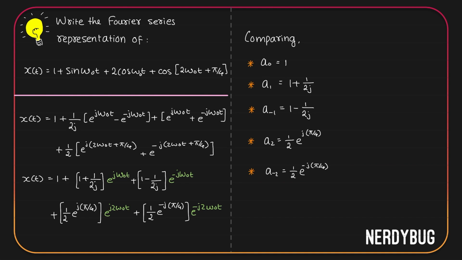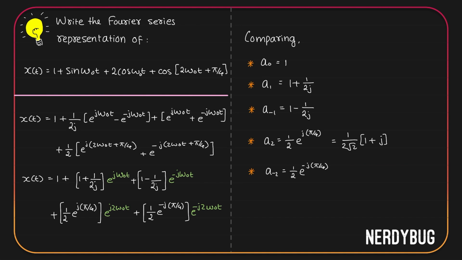We can further simplify a2 and a minus 2 because what we have here is e raised to j pi by 4. According to Euler's formula, e raised to j pi by 4 is cos pi by 4 plus j sine pi by 4. Cos pi by 4 is 1 by root 2, plus j sine pi by 4 is also 1 by root 2. So a2 becomes 1 by 2 times this, that is 1 by 2 root 2 multiplied by 1 plus j.